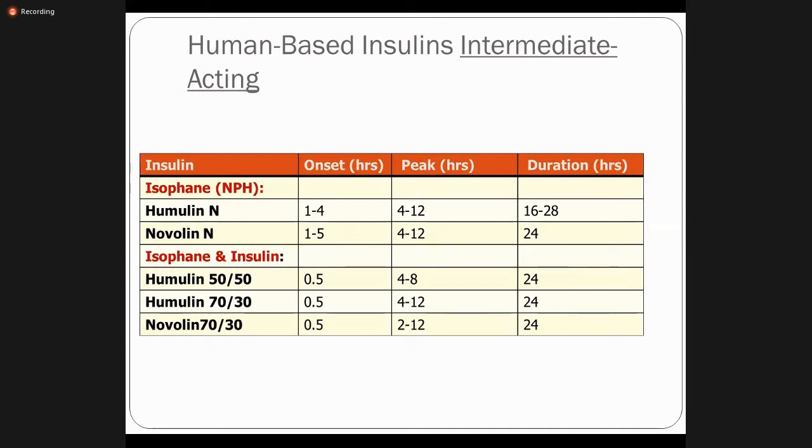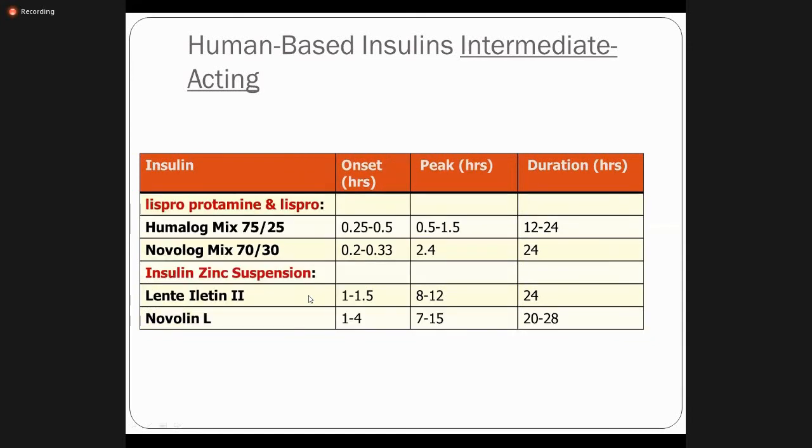Isophane and insulin, that is the combination, right? Isophane, Humulin N, Novolin N, right? So isophane and insulin, that is the mixture combination. Lispro protamine and Lispro, so again the mixed combination, right? So insulin zinc suspension, and the example is the Lente and Novolin L.